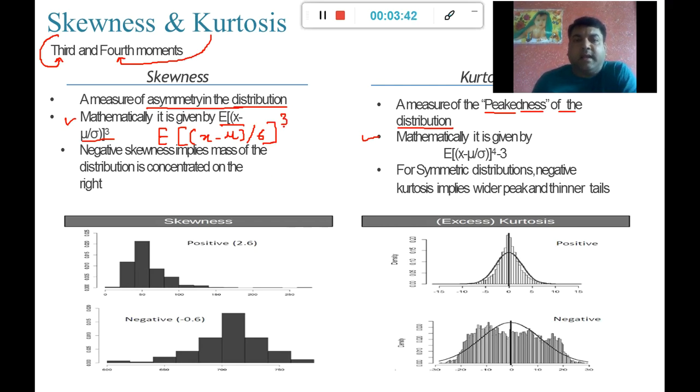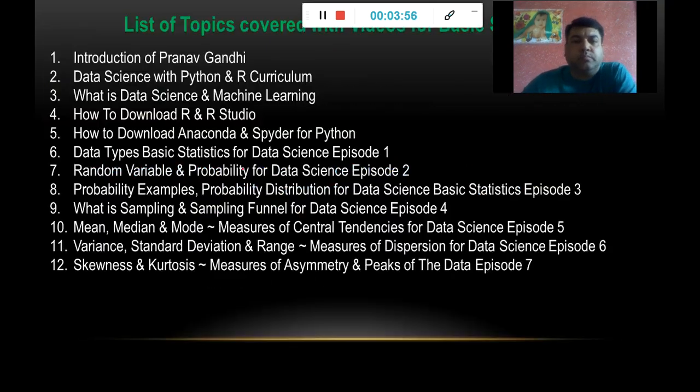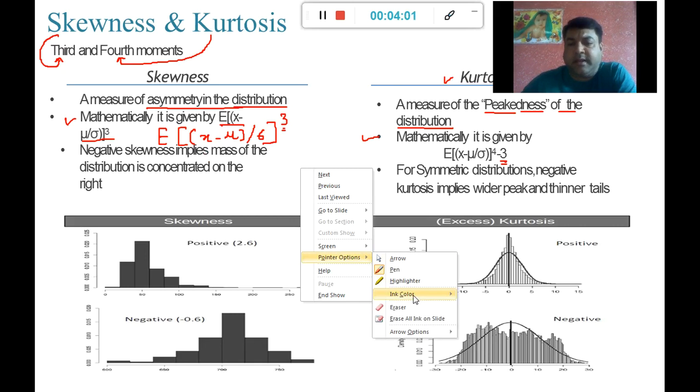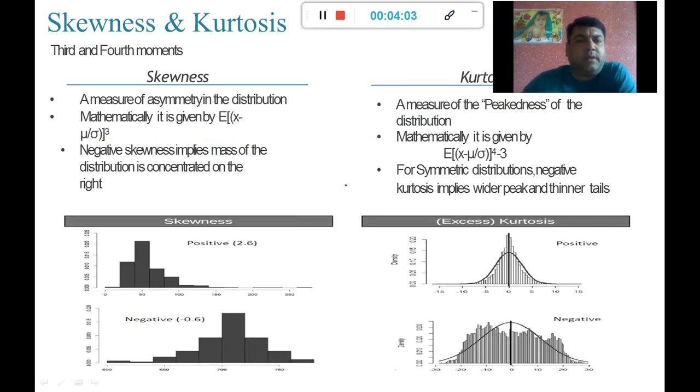And when I change the power 3 to power 4 and subtract 3, it becomes the formula for kurtosis. For those who are interested in the mathematics behind it, I will create a separate video on that.